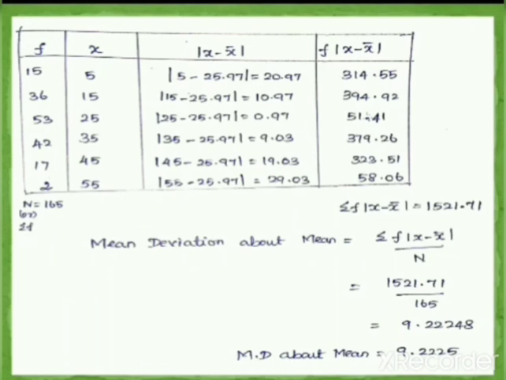Now we are going to find the summation of f into modulus x minus x bar. We add all the terms, and it will give